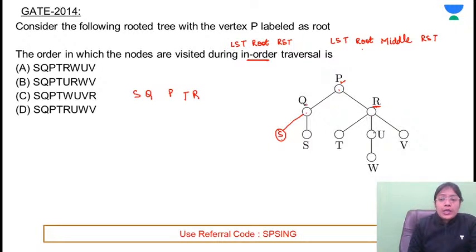After that, middle. In the middle subtree, U is the root and this is having only one child. So this will be behaving as the left child. So this comes out to be W. Then it will be printing the root. Middle elements are printed, print the elements of the right subtree, that comes out to be V. So it comes out to be SQP TRWUV. That is option A. Option A is the correct one. Is this clear?